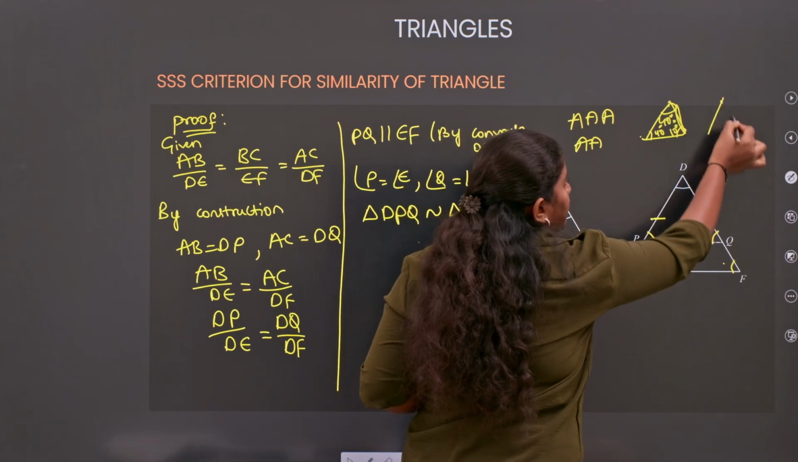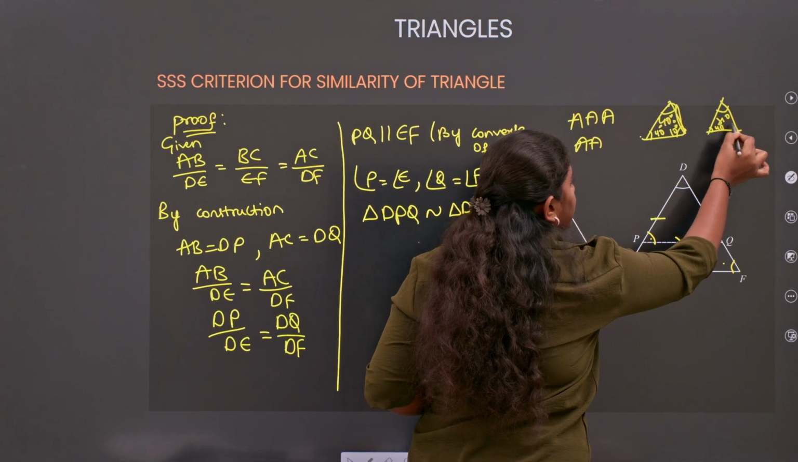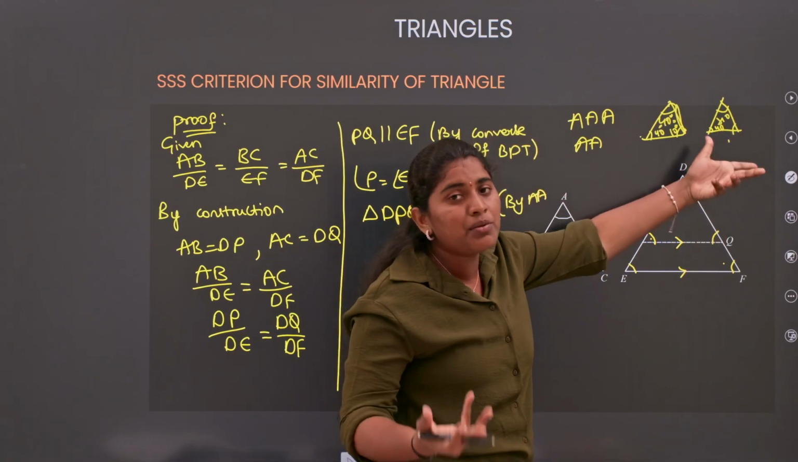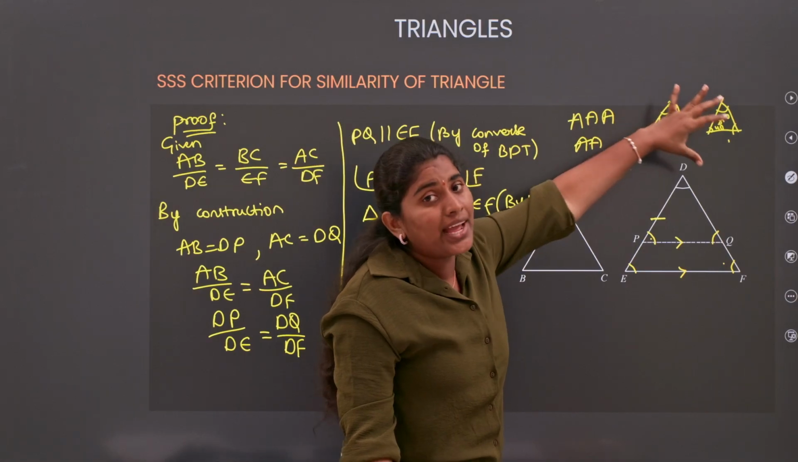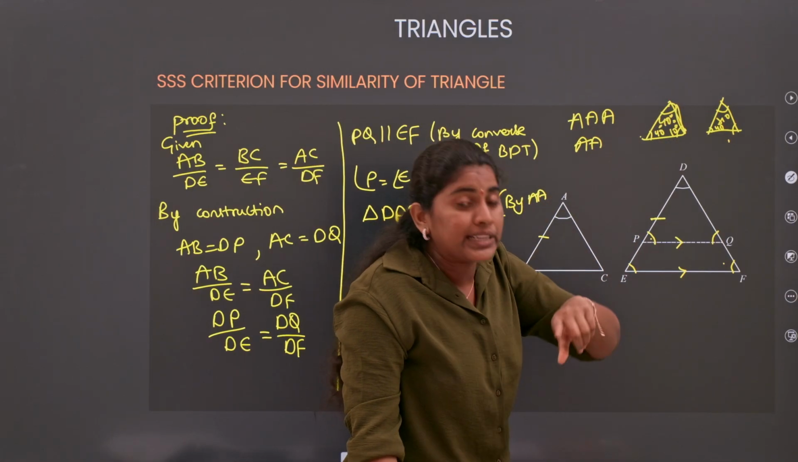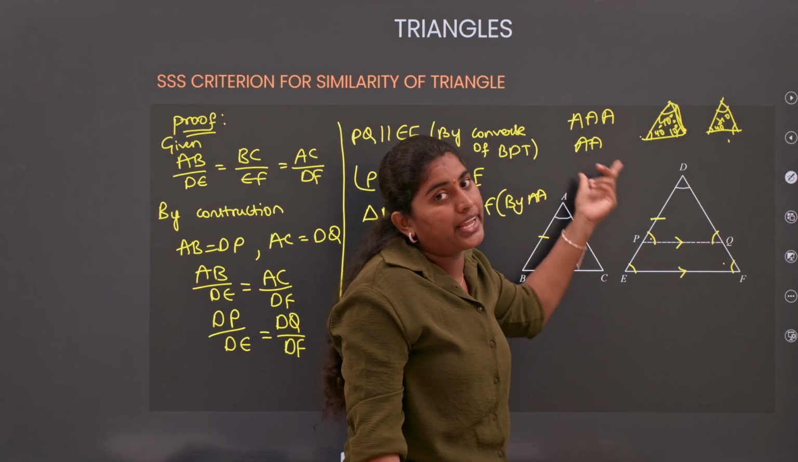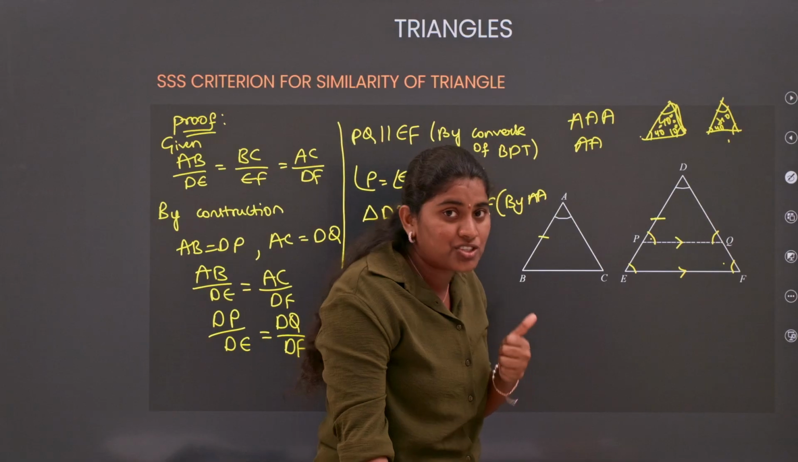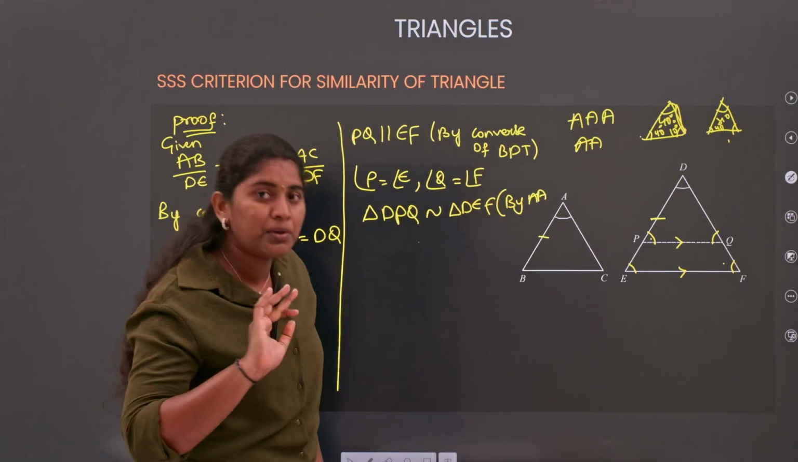And what about the other triangle? Here also 40 and here also 40. These angles will also become 100, right? Of course, if two angles are equal, you automatically get all three angles equal. So for that reason, we can consider our triple A criteria as our AA criteria also. Understood?